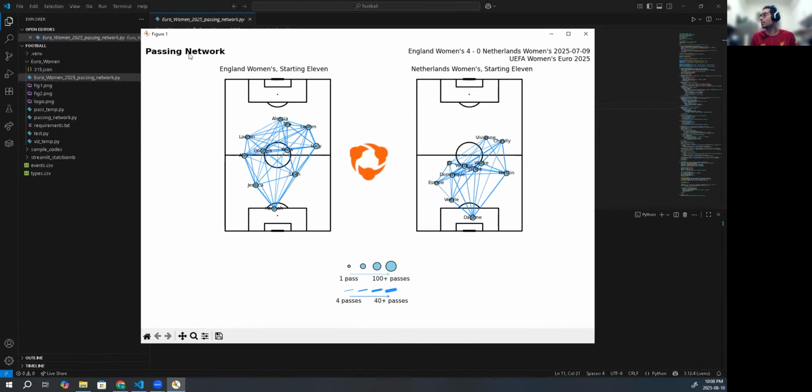We have the title information on top left and top right about the match and the result of it. And later I'll show you in the code that these are actually extracted from the data set as well. So the name of the team and result are not just hard coded text or literal strings. And then you can see for both teams, the home team and away team, the passing network. And then we have the logo in between them and some legend regarding the size of the nodes, or players, depending on the count of the passes they made. Also the thickness of the edge between two players shows us the number of passes that happened between them.